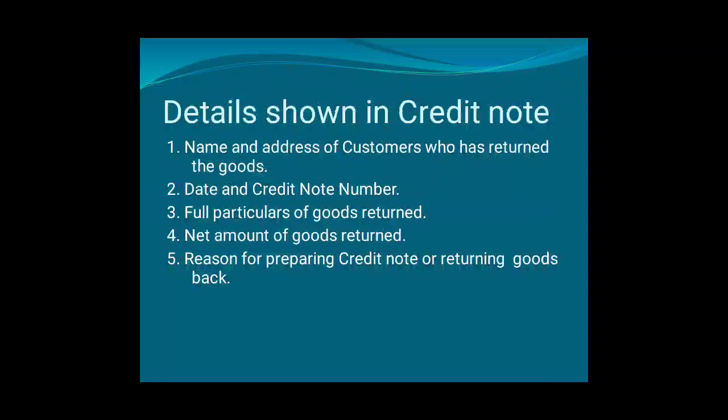Details shown in credit note, the same details as we have seen in debit note. The name and address of customer who has returned the goods. Second, date and credit note number. Third, full particulars of goods returned, that means the detail of goods. Fourth, net amount of goods returned, whatever is the amount of goods we have received back, that amount we will be writing. And then next is reason for preparing credit note or returning goods back.